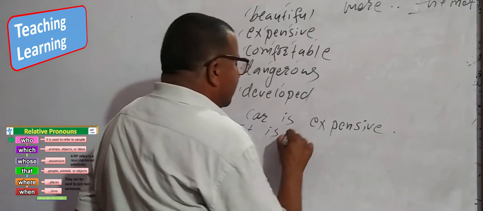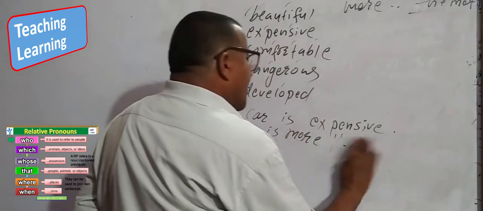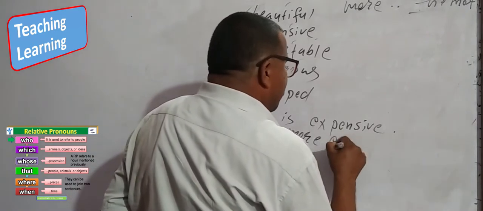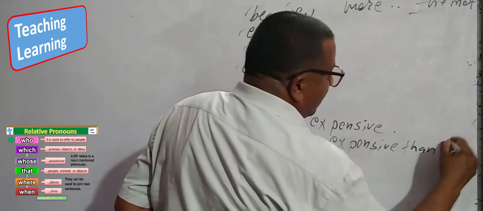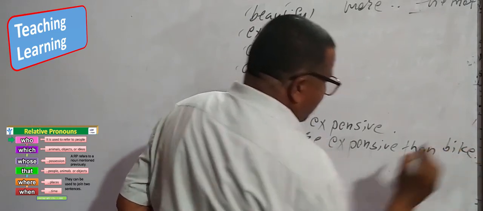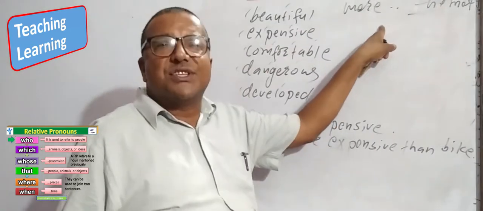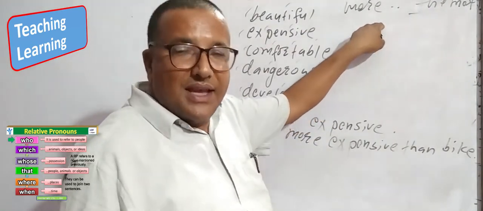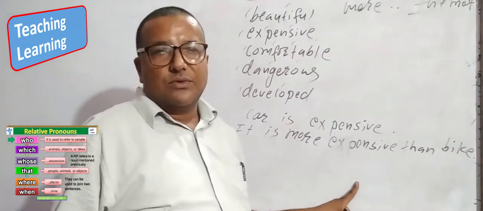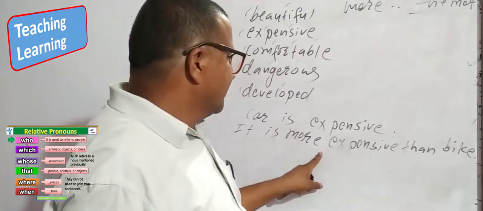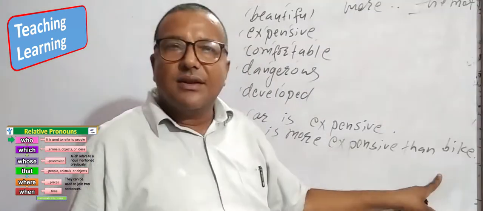It is more expensive than bike. In the short adjective, we used ER. In the long adjective, now we are using more.